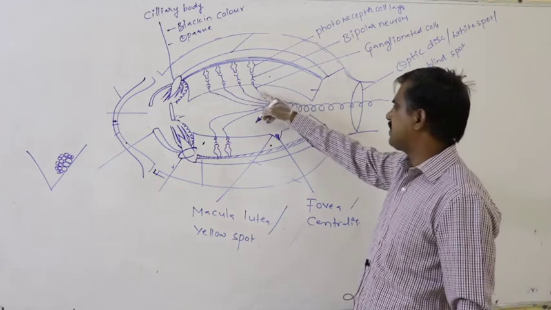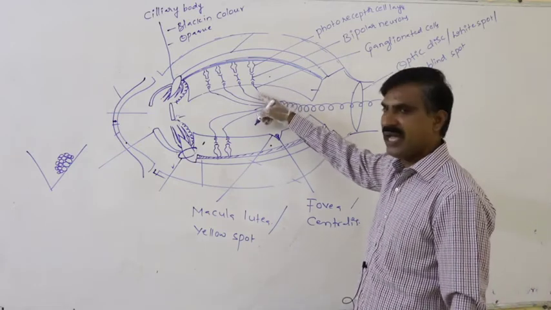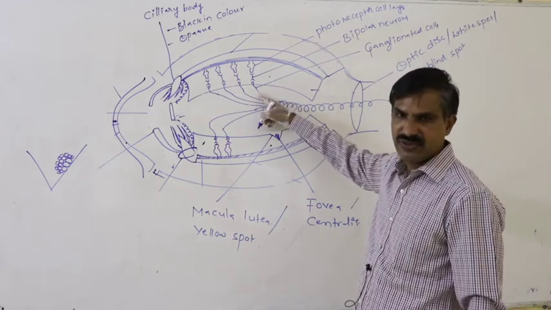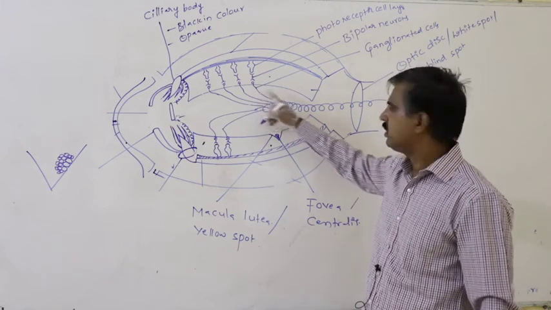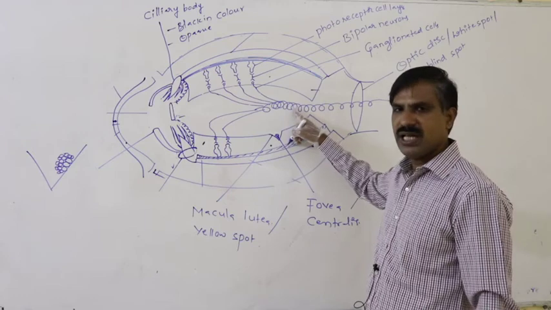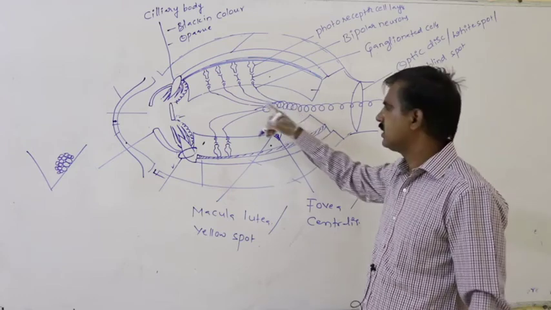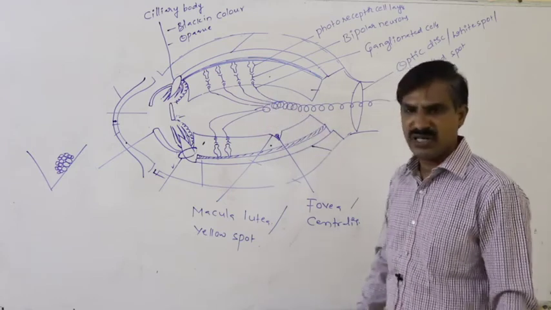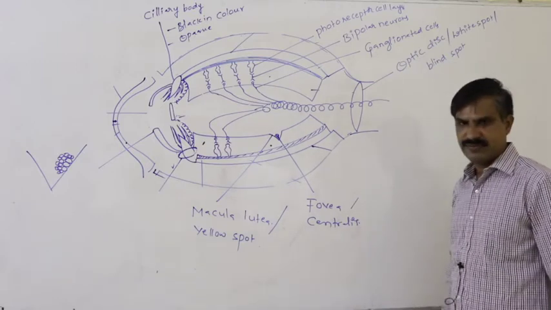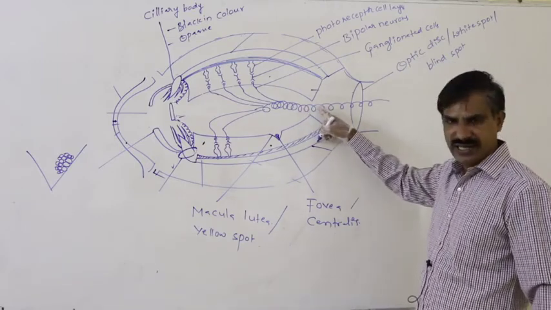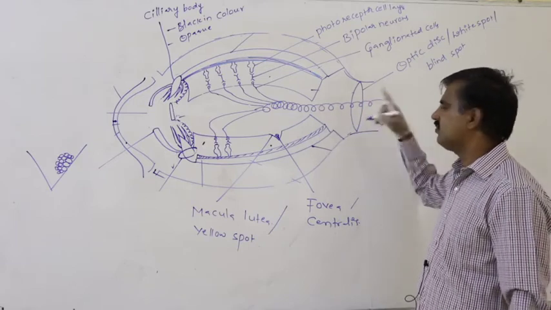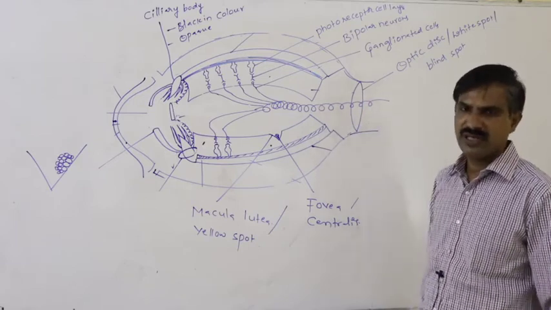From the posterior part of the ganglionated cells, the optic nerve fibers arise. All those optic nerve fibers aggregate and finally form the optic nerve.